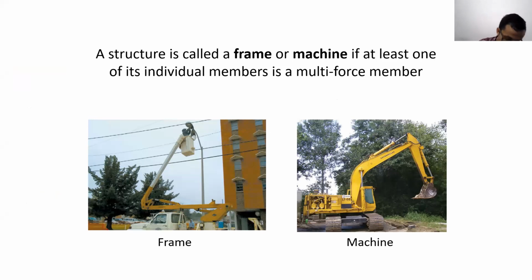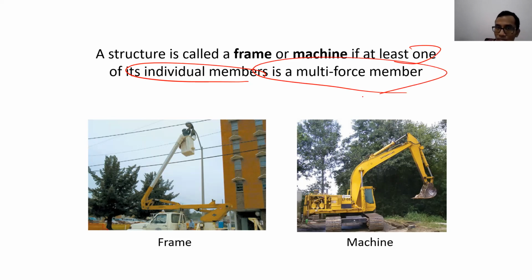In the truss, all the members are two force members, but in the frame, not necessarily all the members are two force members. So at least one of the members is a multi-force member. If one of the members is a multi-force member, we cannot call the system a truss anymore. So it will become either a frame or a machine.